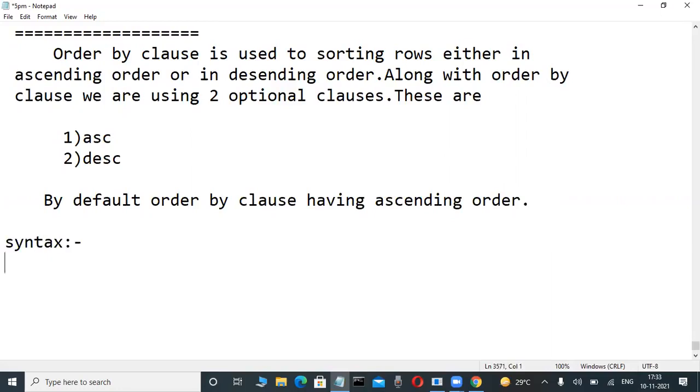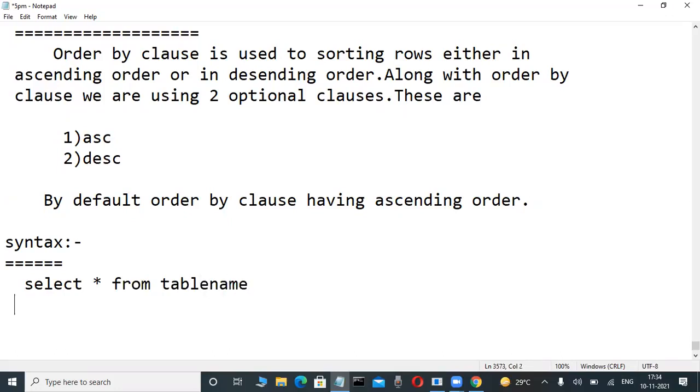Syntax means, what is the syntax? In previous classes, you have an idea of the group by clause. We are not using select star in group by, but here star is possible. Columns are also possible, but if group by is within the select statement, then star is not possible. Normally, for individual order by, anything is possible, either star or column. Okay: select star from table name. Here, table name.